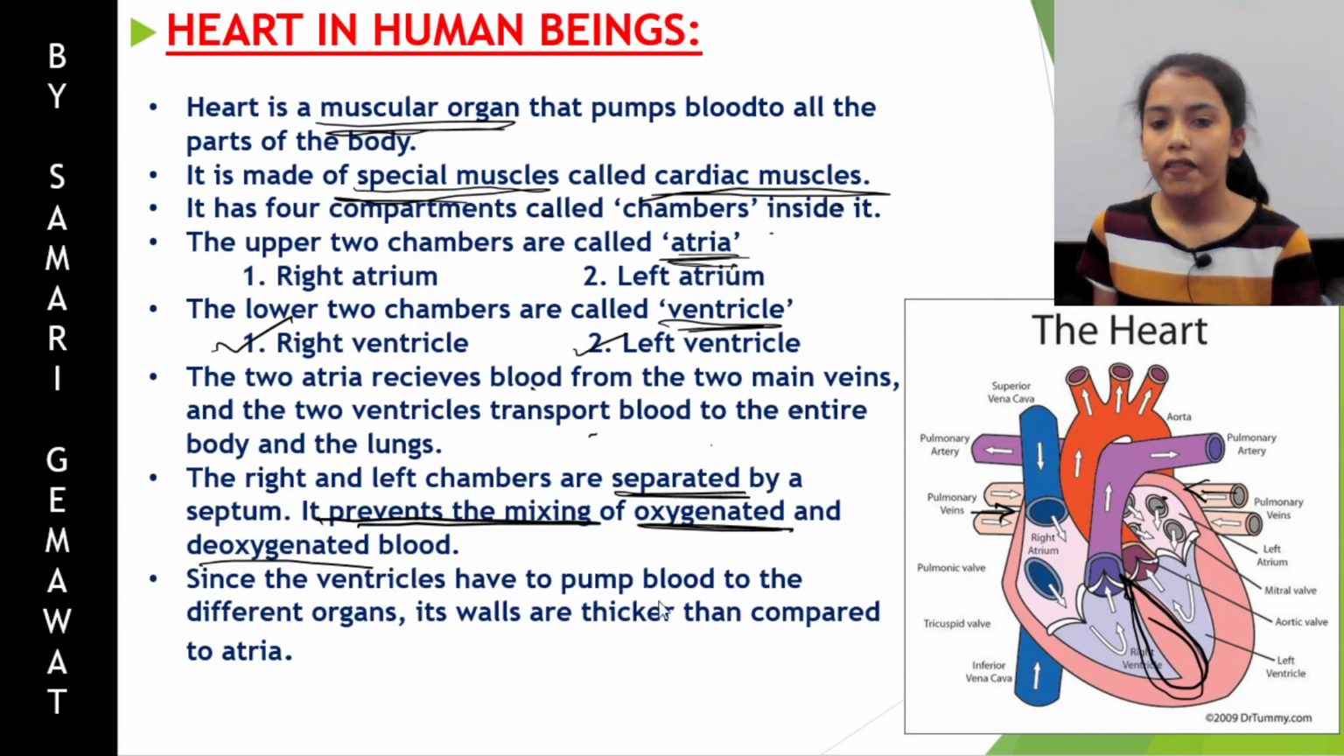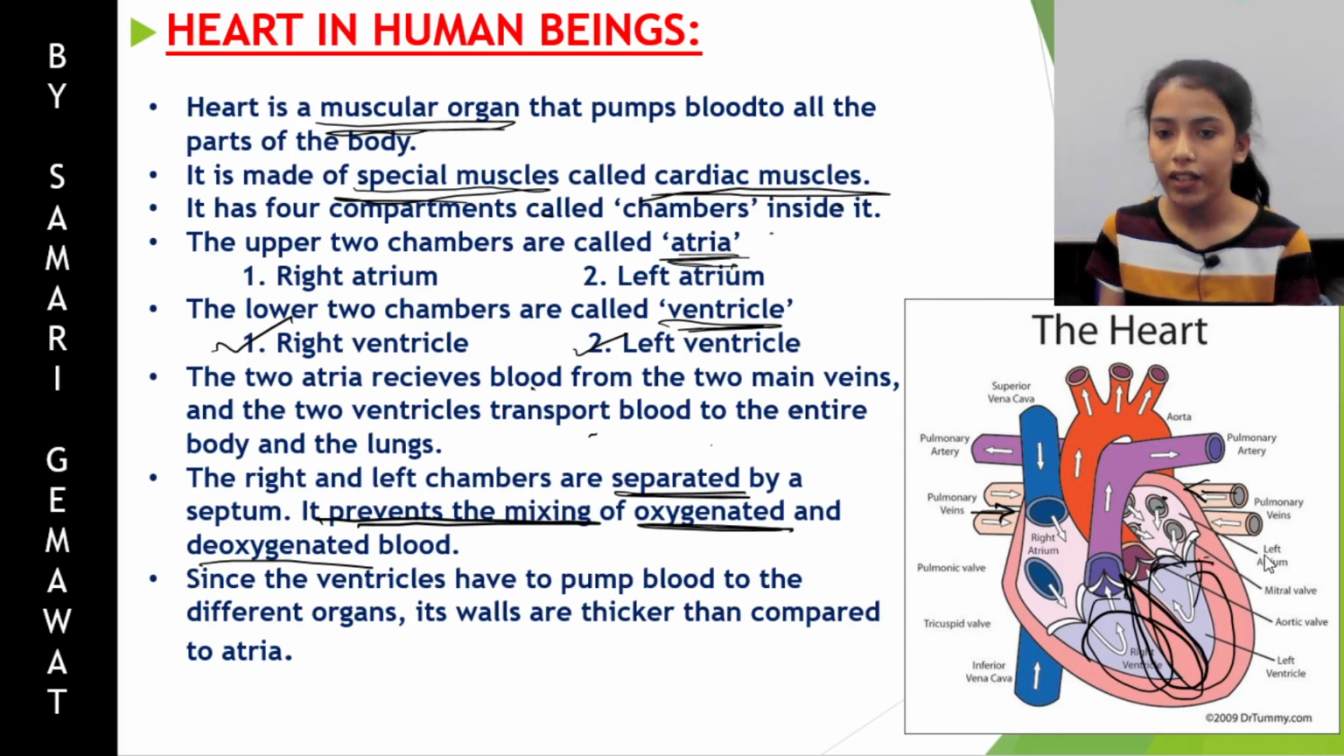Since the ventricles have to pump blood to the different organs, their walls are thicker than those of the atria. Since the work of the ventricles is to transport blood, the walls of the ventricles are thicker than the walls of the atria, because they have to pump blood with very high pressure so that the blood can reach every single part of our body. So these are the basic features of the heart.